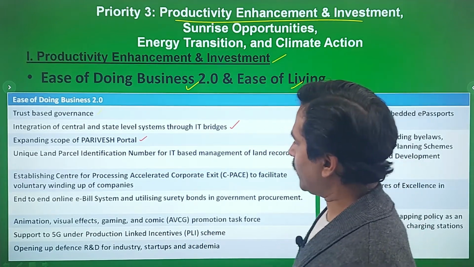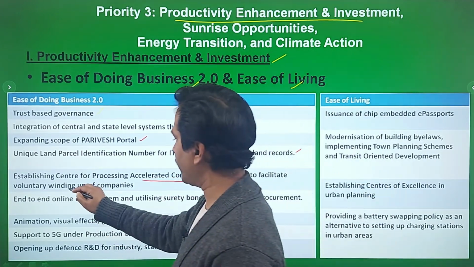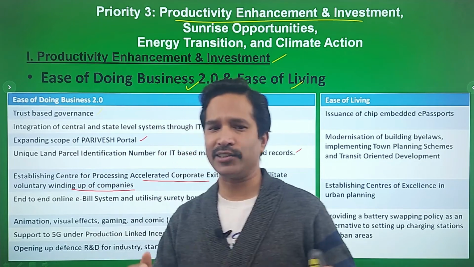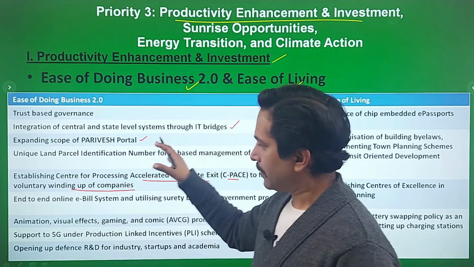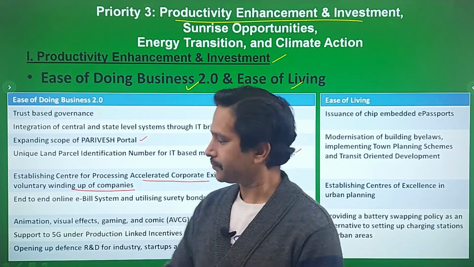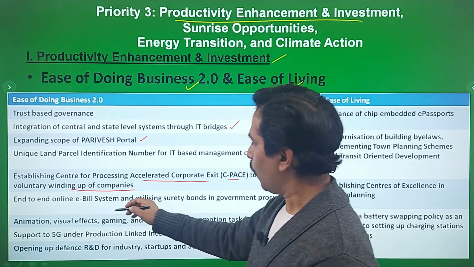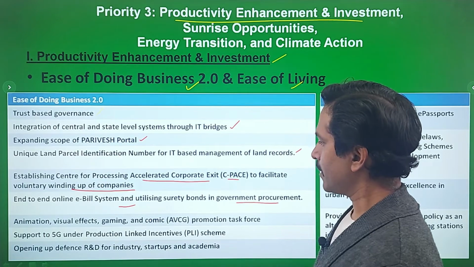Then establishing the Center for Processing Accelerated Corporate Exit (CPACE) to facilitate voluntary winding up of companies. Generally it takes around 2 years for voluntary winding up of a company. So the idea in the budget is to reduce the time from 2 years to 6 months. End-to-end online e-bill system and utilizing surety bonds in government procurement.